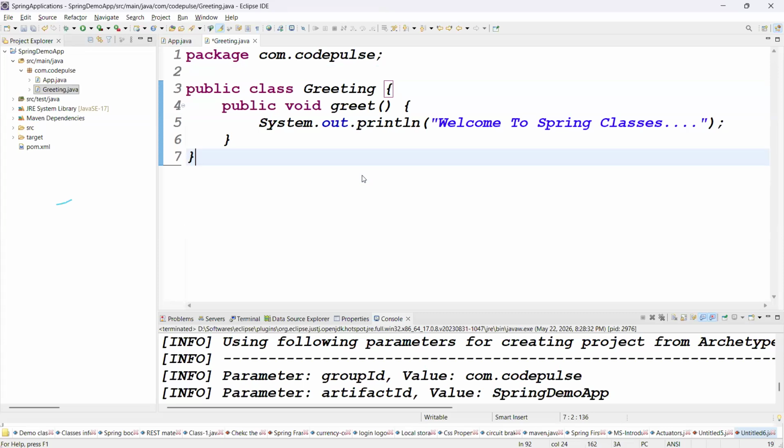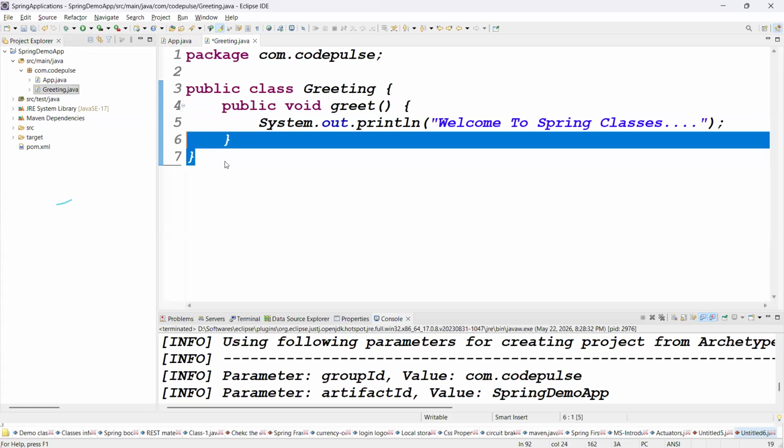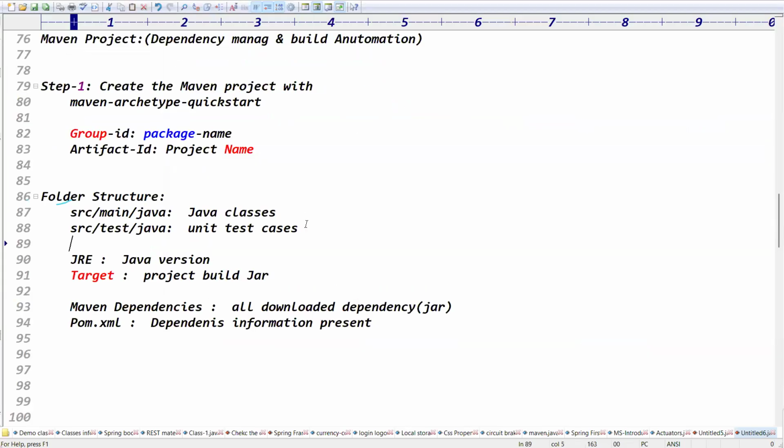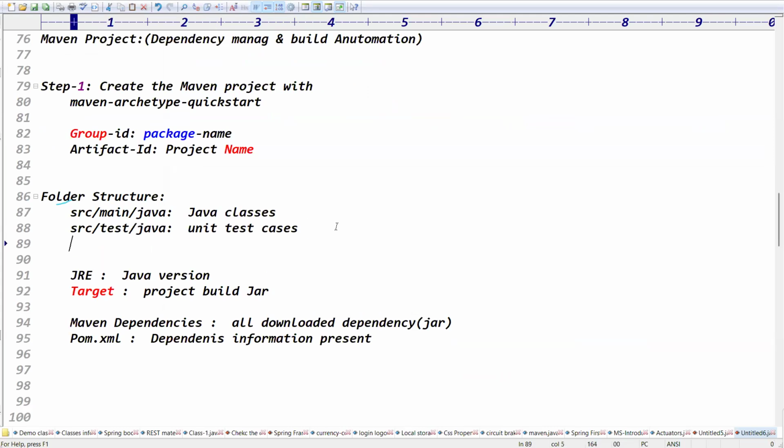Today, let me go for the XML configuration. Are you clear now? Today, let me go for what? XML configuration. See, guys, today we'll go for the XML configuration. Hey, I think here we expected one more folder required. Do you know SRC? Tell me, guys. Here one more folder is missing. SRC test main Java for the Java classes. SRC test Java for the unit test cases. One more folder is what? SRC.